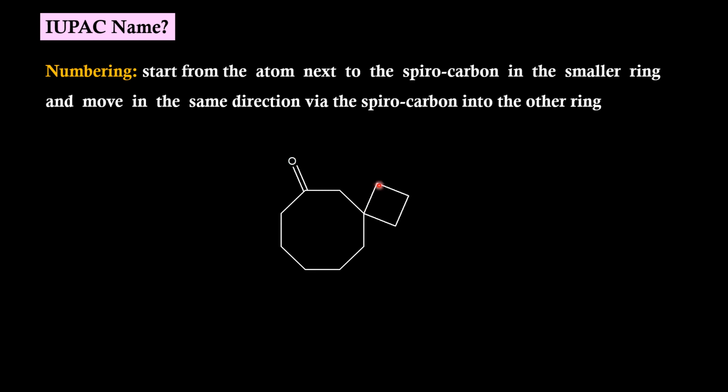Here, this is the smaller ring, this is the bigger one. If we start numbering from this carbon, now we should move upwards. So the functional group gets the lowest number.